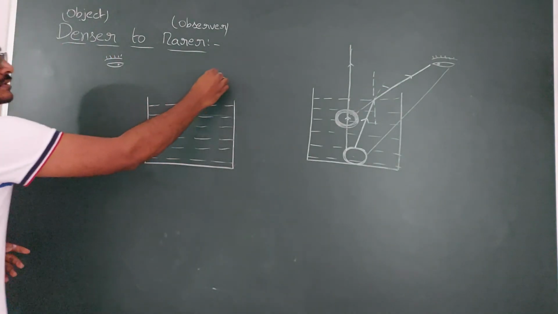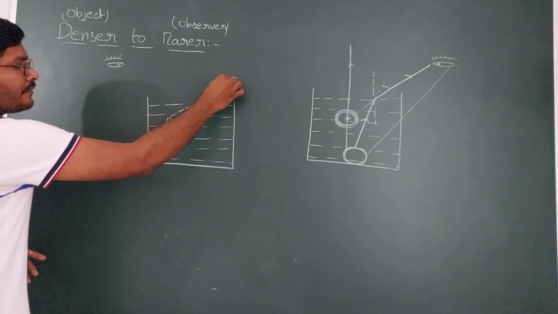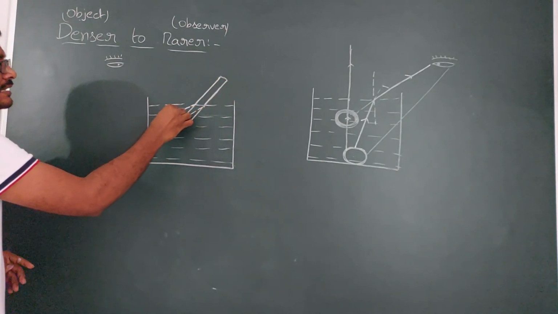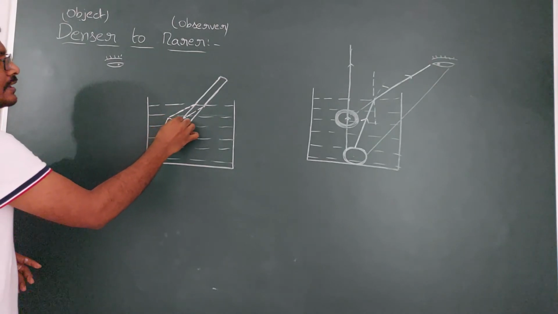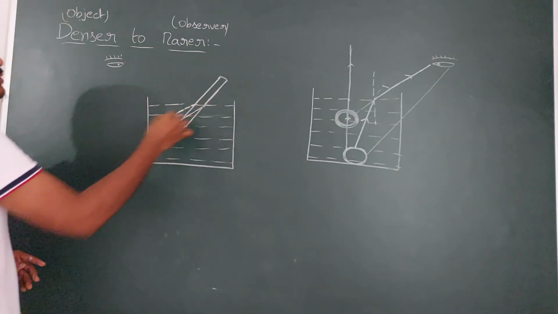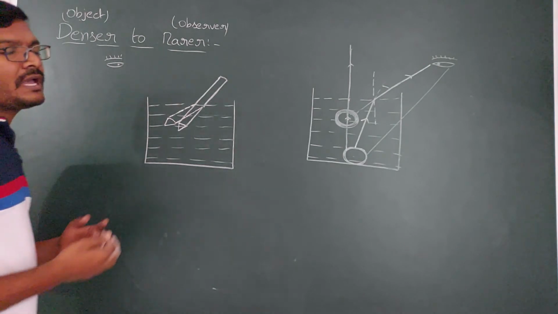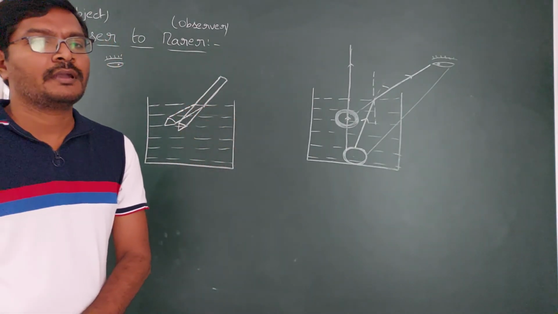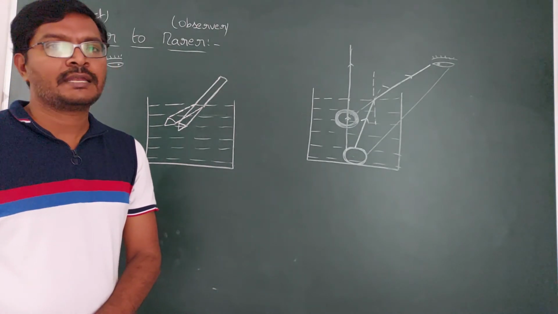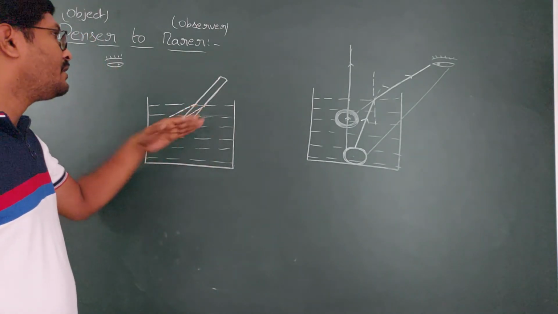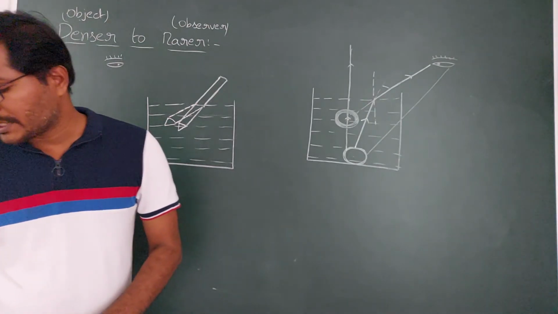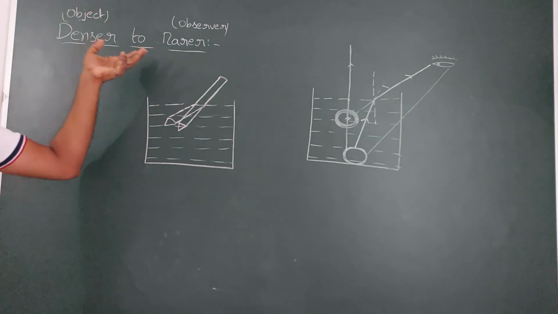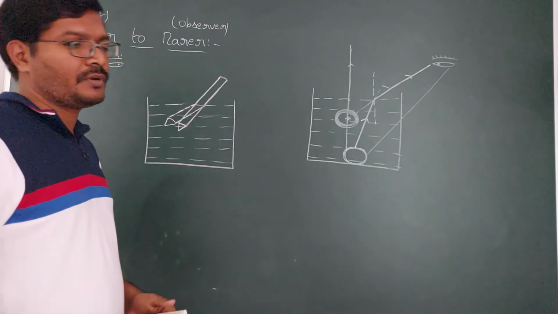Now, this is the outside part of the pencil, and this is the image you can see of the part inside the water. You are going to see this image of the pencil. It appears as if it has broken, but it has not broken. It is an illusion for your eye because it is shifting towards the eye, so it appears in big size. This is also an example of a light ray traveling from denser to rarer.